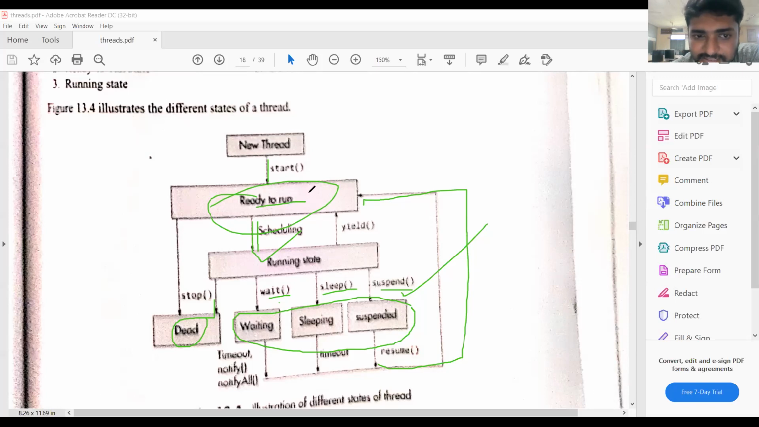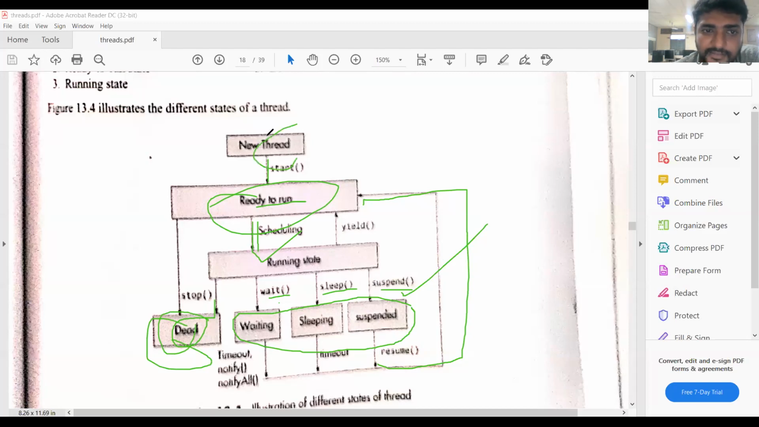If the T5 thread is not allocated the processor, that means it is not in the running state. The processor is not allocated for that thread for a long time. Then automatically the thread goes to the dead state, the termination state.